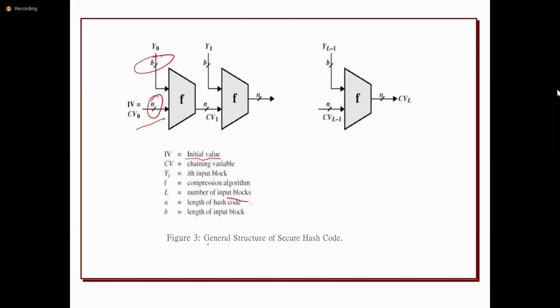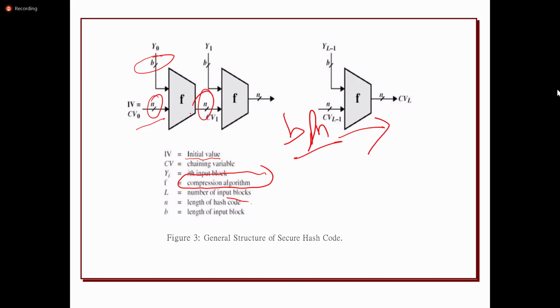It takes these two inputs and gives them to the function. That function is a compression algorithm. By taking this B bits and n bits of data, it is going to produce n bits of output.